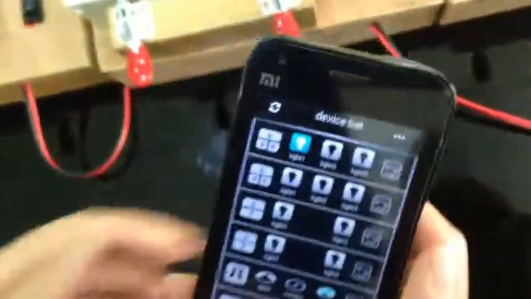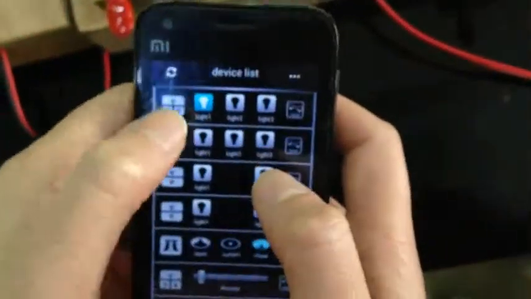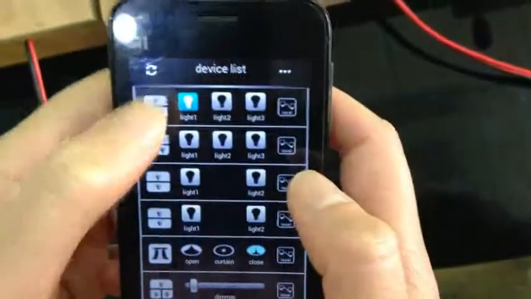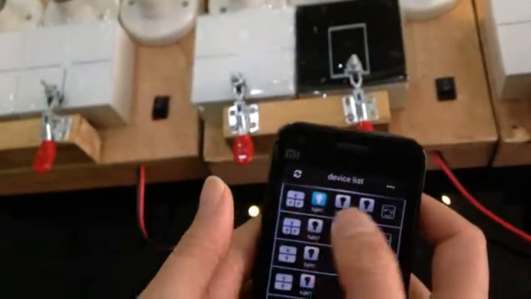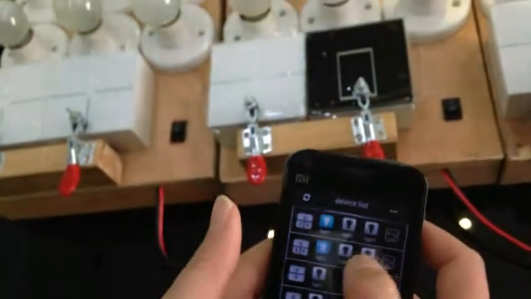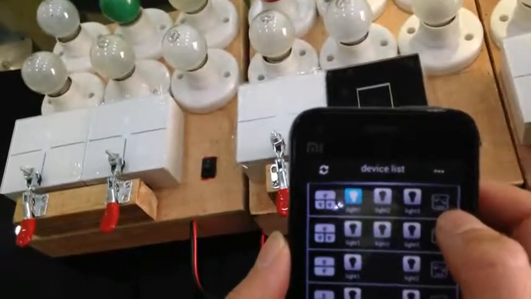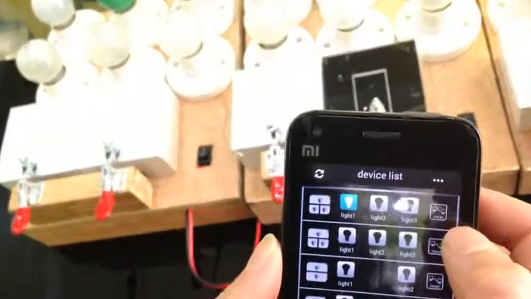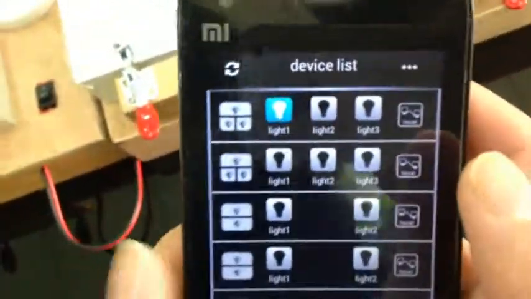Now we can see all the switches are listed here. We can remote control it on the phone. We also can control it one by one. At this log, it shows as local. It means we remote control the switches at home with the same Wi-Fi area.